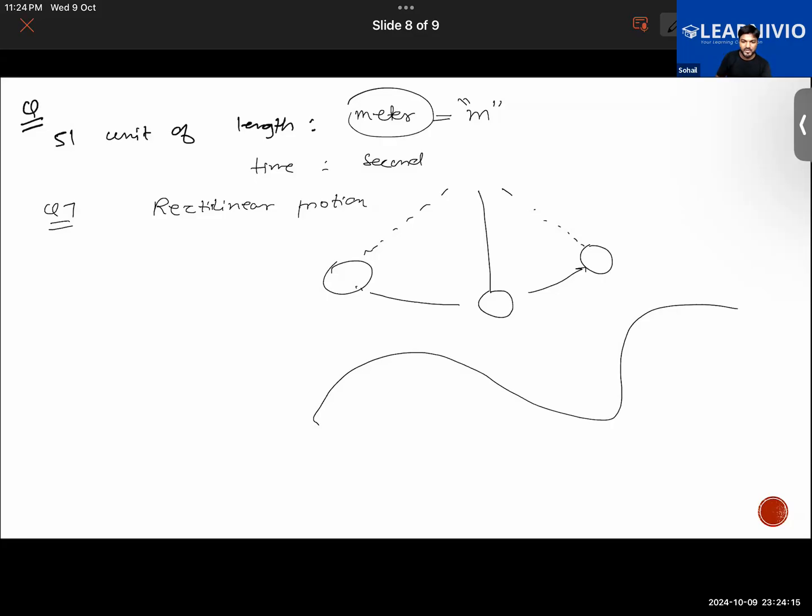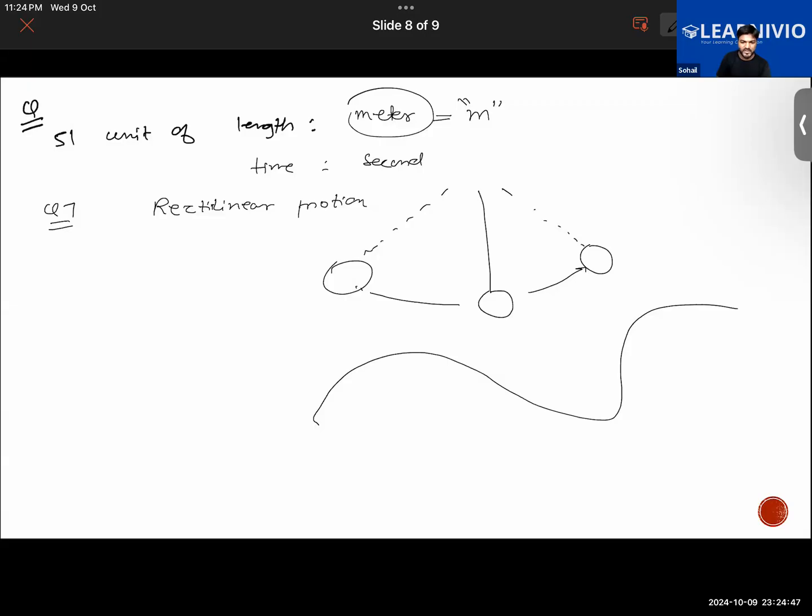No. Then: the motion that repeats after a fixed interval of time is called rotational motion. Not necessarily. Examples are the blade of an electric fan, the second hand in a clock. That is called periodic motion.